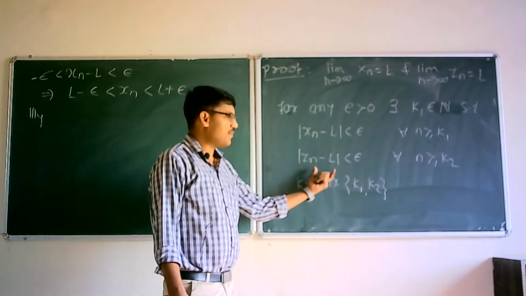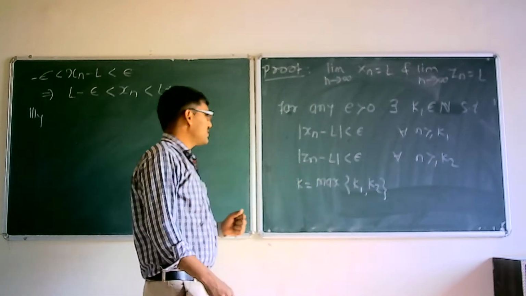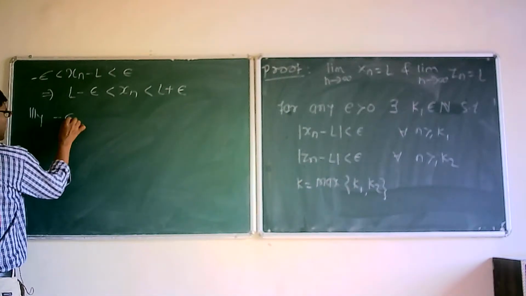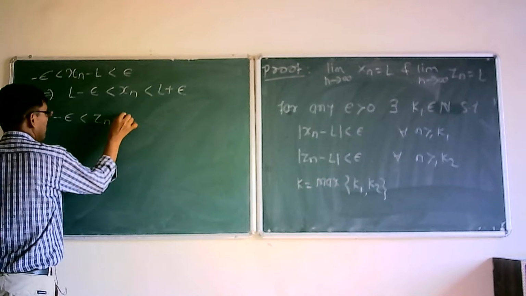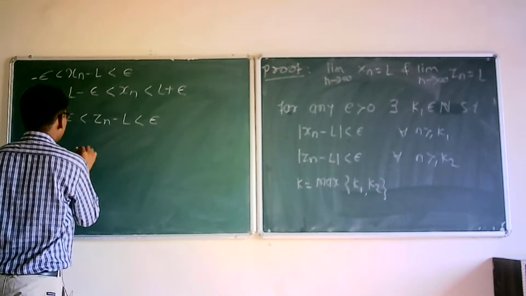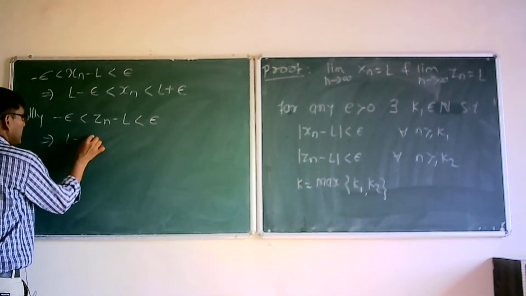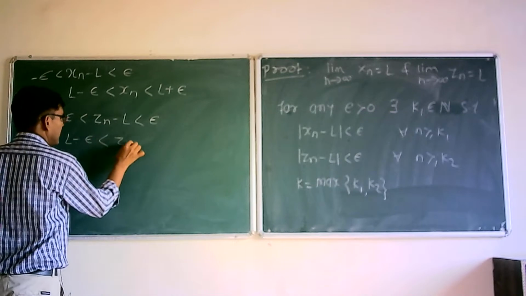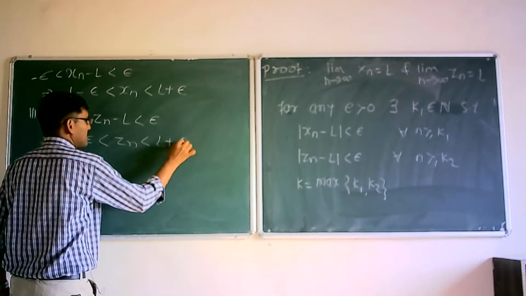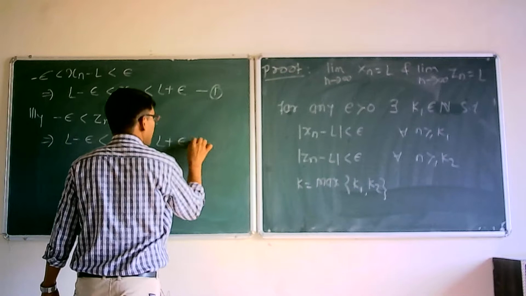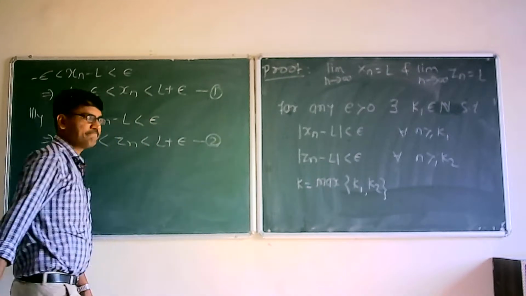Similarly, zn minus L also lies between minus epsilon and plus epsilon. So minus epsilon less than zn minus L less than epsilon. This implies L minus epsilon is less than zn less than L plus epsilon. So this is equation number 1, and this is equation number 2.